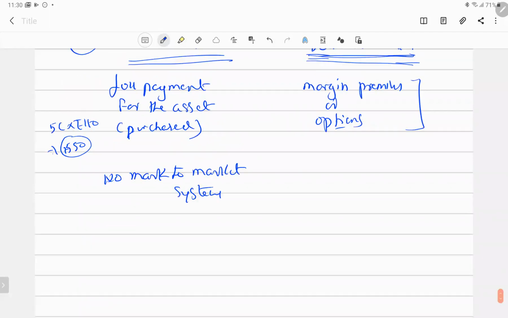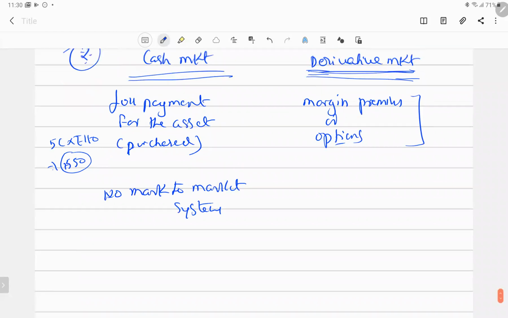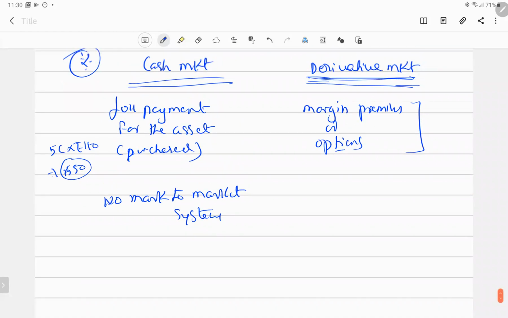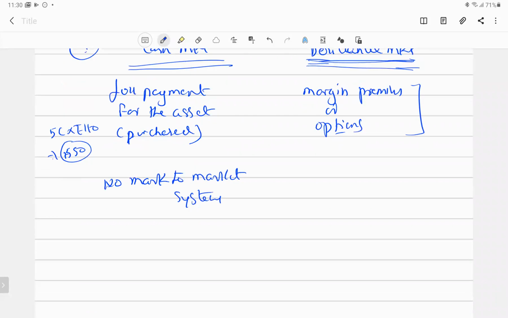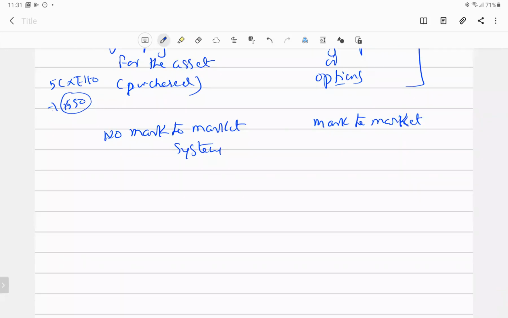So directly when you're paying the full amount for the asset, you will not be talking about the differences of market prices. Here mark to market is there. Mark to market is nothing but the margin. When I get into the margin adjustments of brokers, I'll explain in detail what mark to market is. It is normally for adjusting your margin money along with your broker or with your exchange.